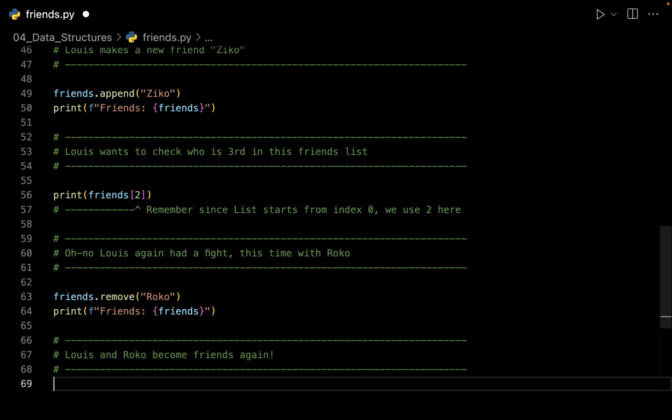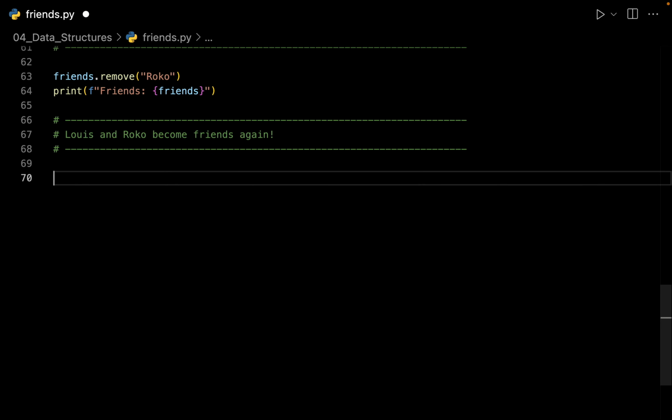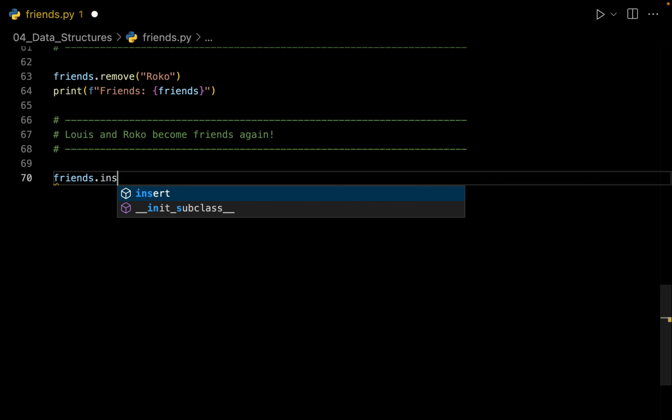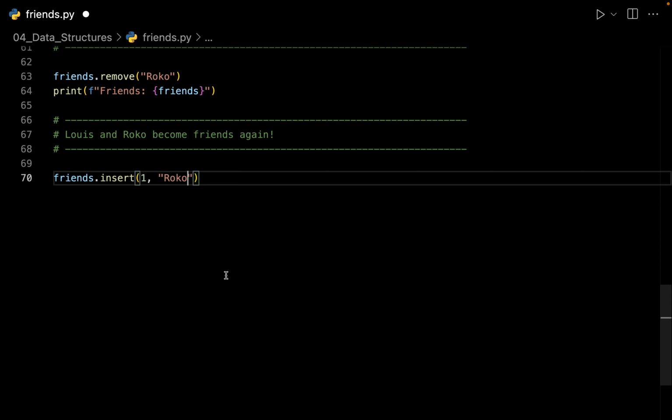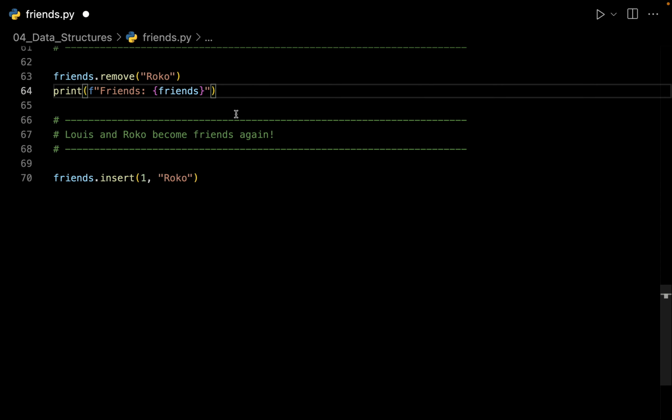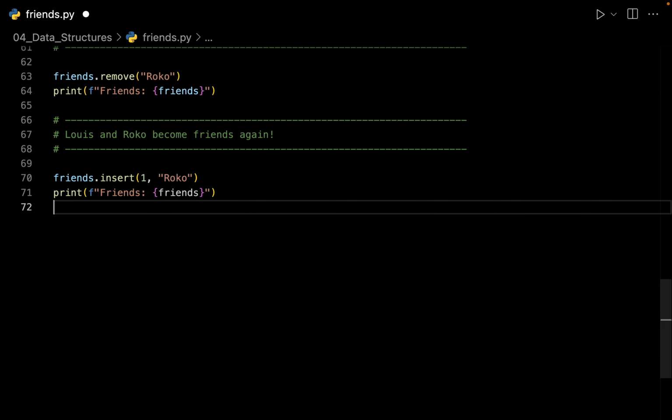So let's see how we can add Rocco back to our list. Remember that Rocco was at index number 1. So we want to insert Rocco back to its original index. So let me show you how it is to be done. So here I can say in my list of friends, I want to insert at index number 1 the element of Rocco. And let me try to print out the list one more time.